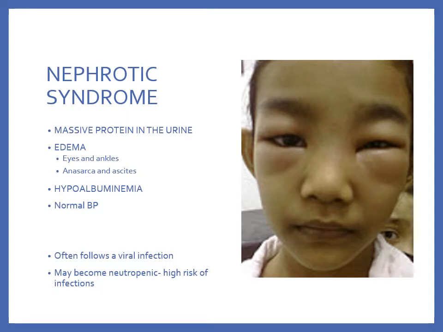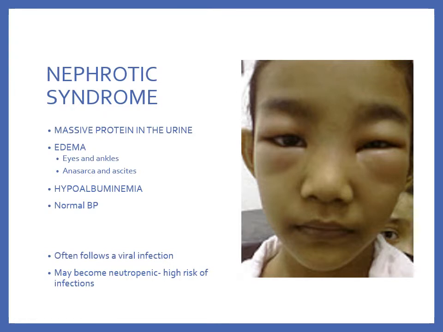The edema typically starts in the eyes and around the ankles, and then spreads to become full body with ascites. Because of the loss of albumin in the urine, the patient develops hypoalbuminemia and further third spacing and edema. The blood pressure is normally normal in nephrotic syndrome.